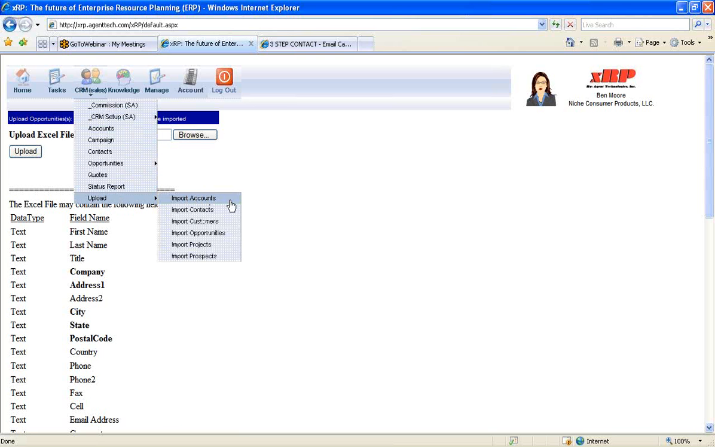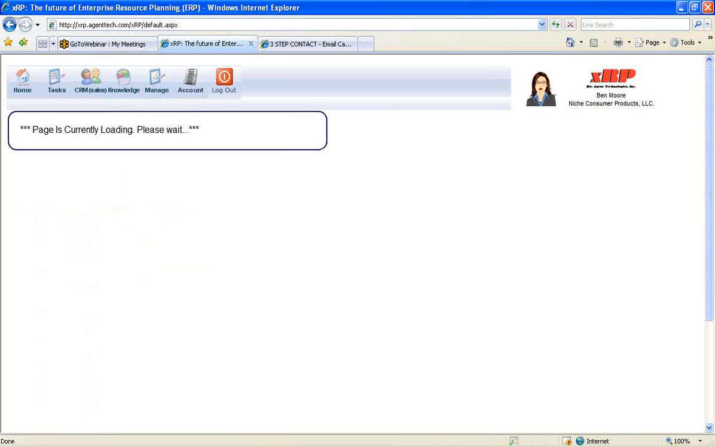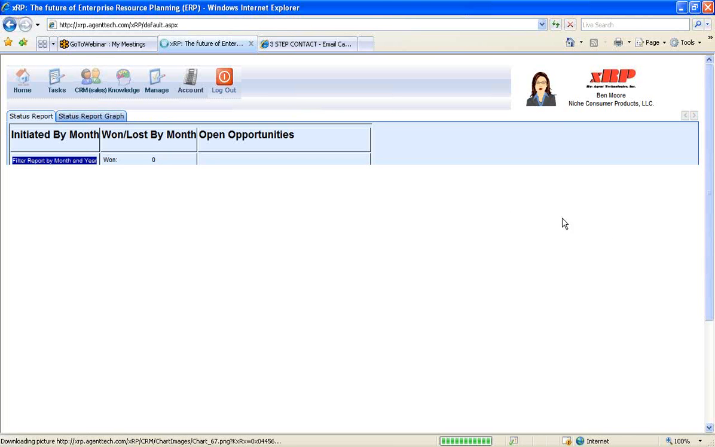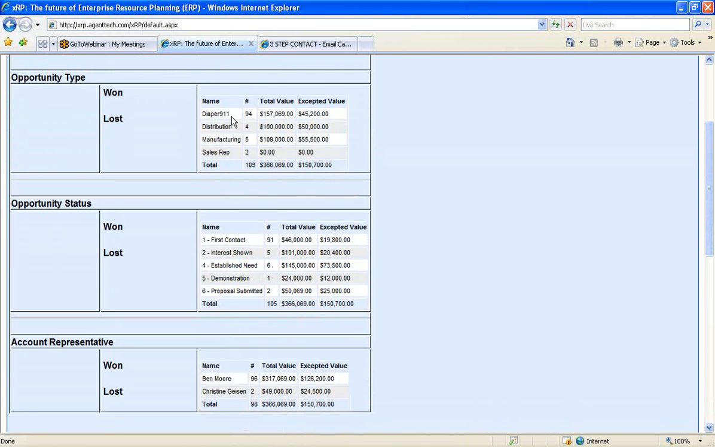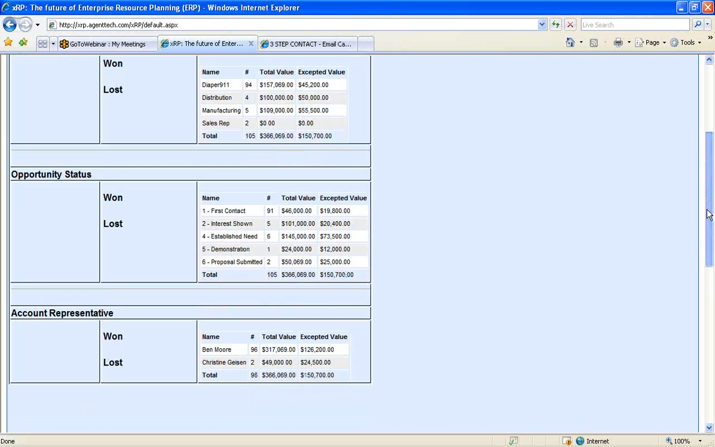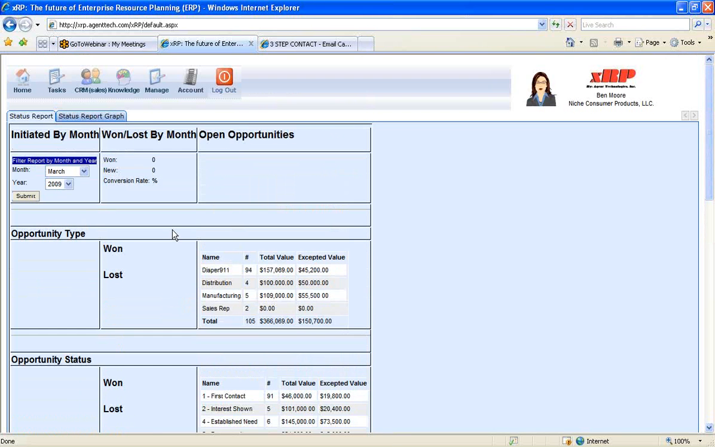You can import accounts, contacts, customers, opportunities, projects, and even prospects into the system to really help your sales organization be more effective and more productive in increasing sales and improving your operations. And to track that, we have a status report so you can see which opportunities are open within your organization. These opportunities are structured by opportunity type, by opportunity status, and then by the different account reps within your organization, to see what they have in terms of activity.